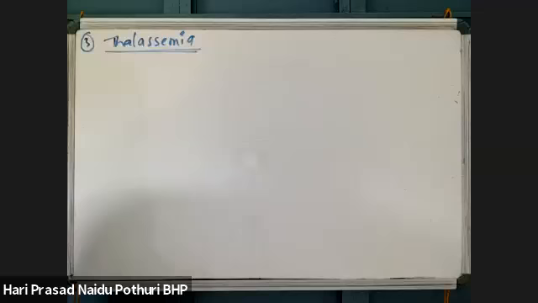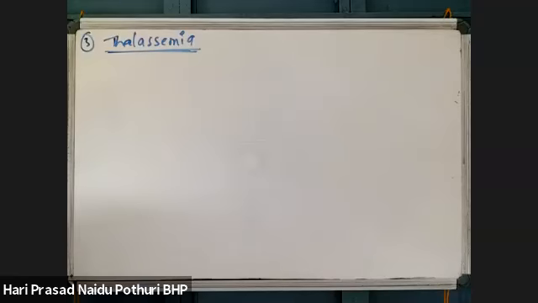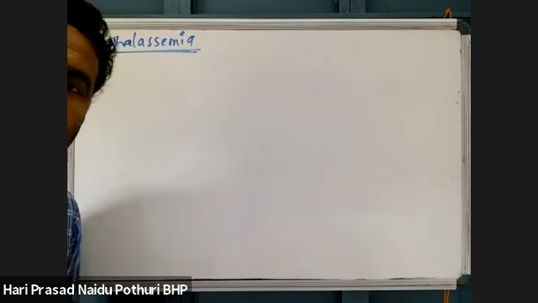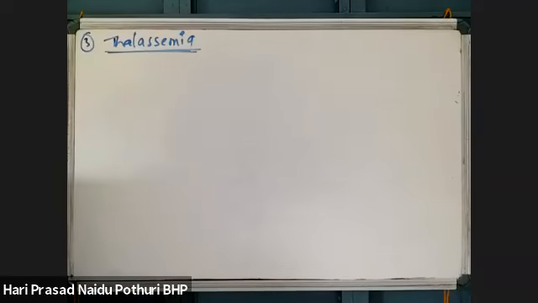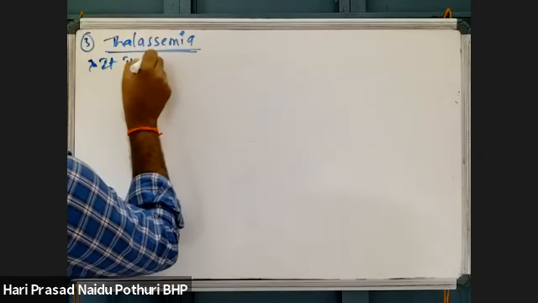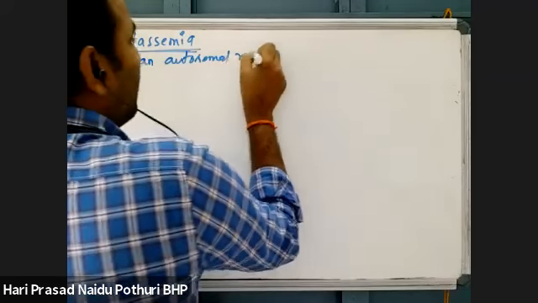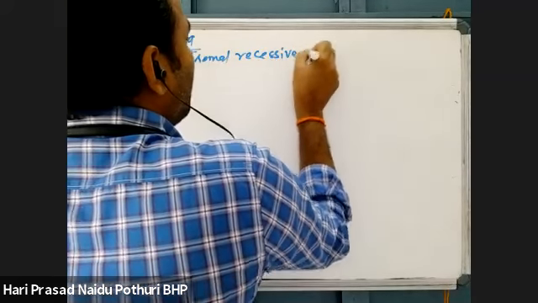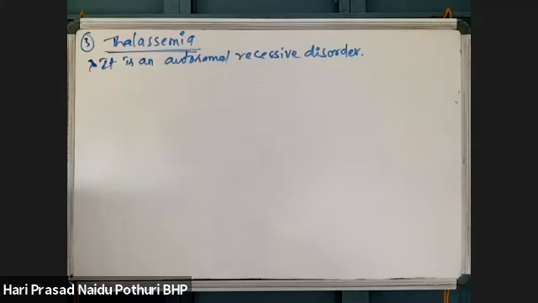Yes. Next, third autosomal recessive disorder, thalassemia. Thalassemia is also due to recessiveness in hemoglobin production. Here it is an autosome linked recessive disorder. It is an autosomal recessive disorder.